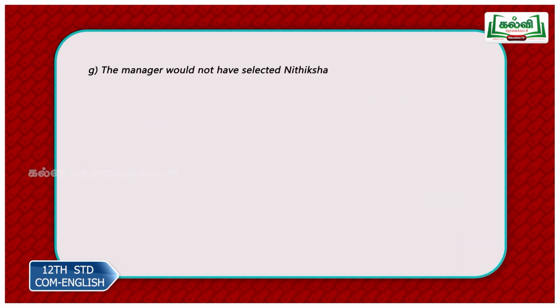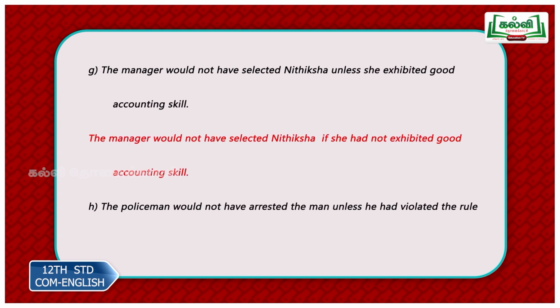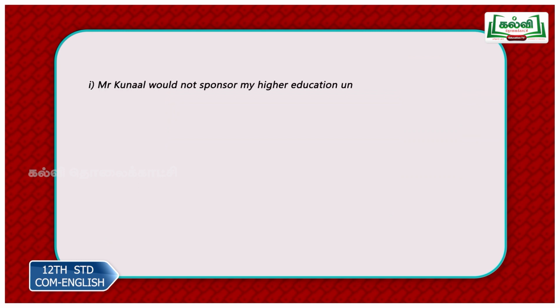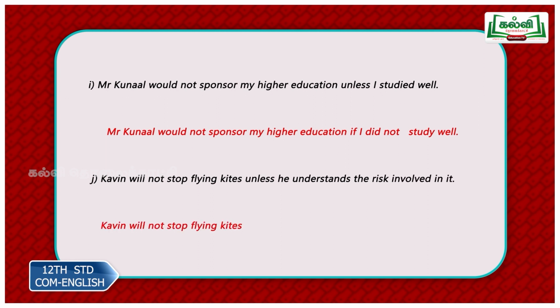The manager would not have selected Nitiksha unless she exhibited good accounting skill. The manager would not have selected Nitiksha if she had not exhibited good accounting skill. The policeman would not have arrested the man unless he had violated the rules. So, unless, if he had not violated the rules. So, bring in that negative element. Mr. Kunal, this is a complicated sentence, please pay attention to this. Mr. Kunal would not sponsor my higher education unless I studied well. So, Mr. Kunal would not sponsor my higher education if I did not study well.